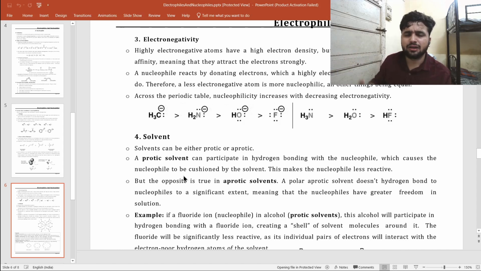Why is this so? We will go into detail later, but not now, because we only have an introduction to electrophiles and nucleophiles.